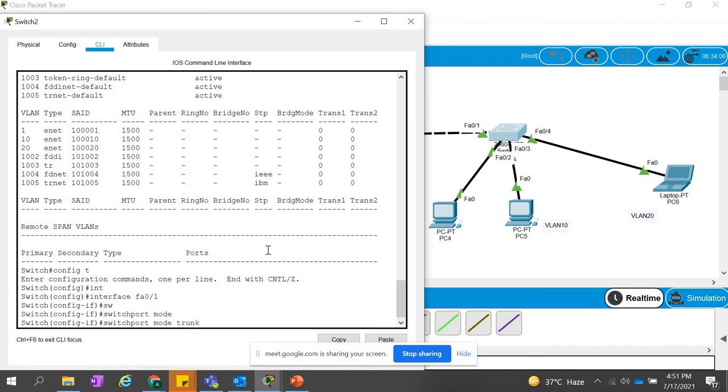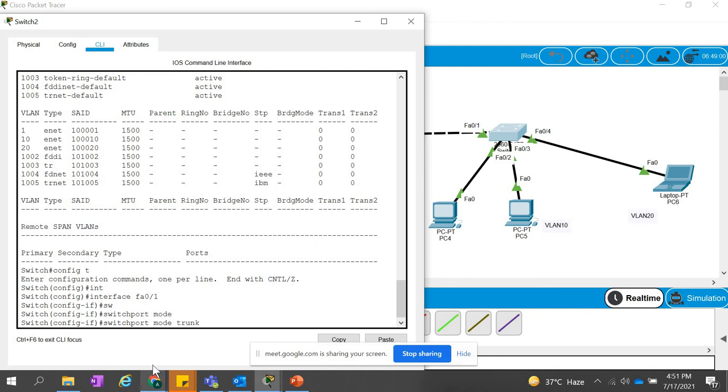Trunk is like, if you remember the name, trunk is like a very big thing which allows multiple things. That is the definition of the trunk. But if you talk about the switch, you can take it as a terminology that whenever we have defined the trunk, it means that multiple VLANs are allowed over there. And if you are using switchport mode access, then only one VLAN is allowed through that one.